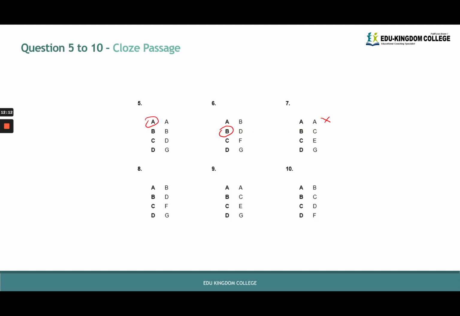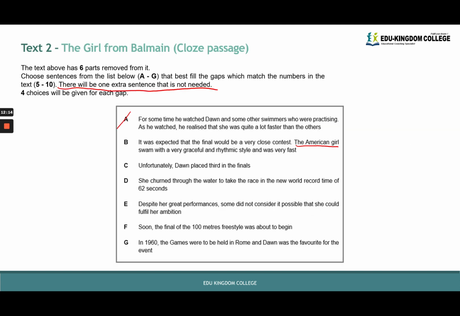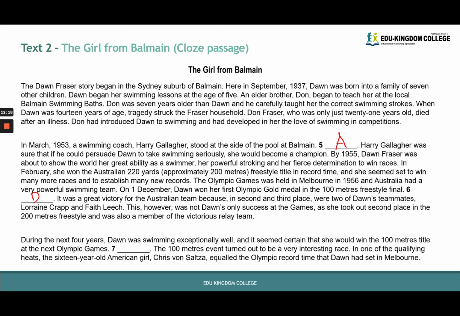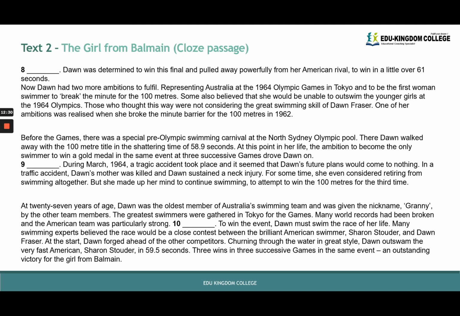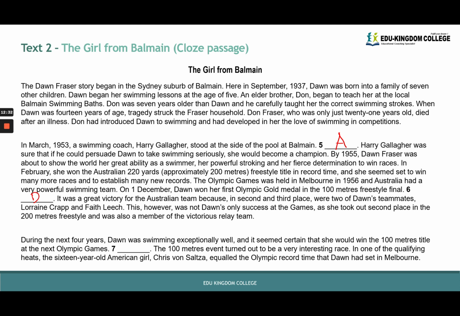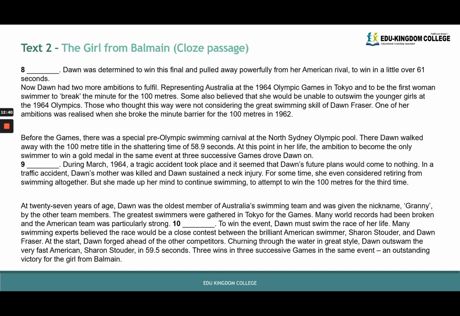So let's try and substitute E instead. Despite her great performances, okay. So, Dawn was swimming exceptionally well and it seemed certain that she would win the 100 meters title at the next Olympic Games. Despite her great performances, some did not consider it possible that she could fulfill her ambition. Ambition is an interesting word because there's nothing mentioning ambition here. In fact, the statement before 7 is just talking about how she was doing well. So E doesn't seem to make sense.